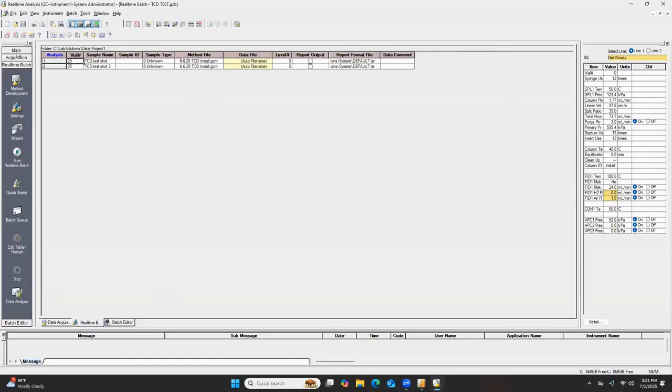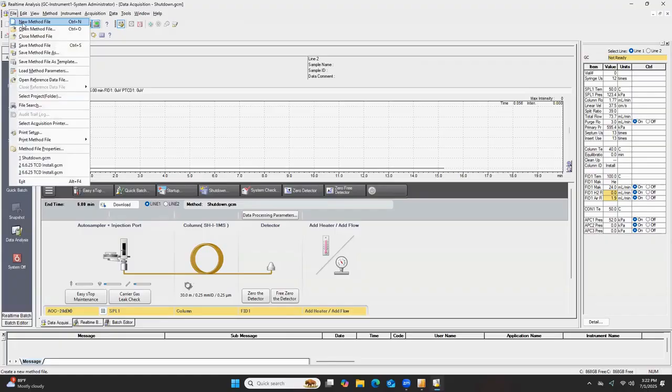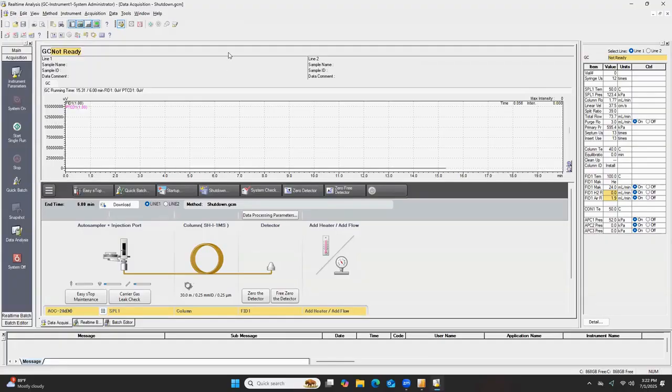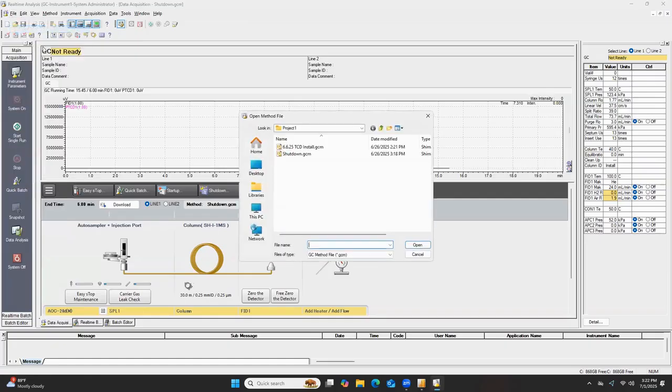Okay. So now that we went over the main icons you guys will work with the most, I'm going to go back to the data acquisition tab, because now I'm going to show you guys how to either A, create a brand new method, or B, how to open up a method that's already been created. It's the exact same as over there. So if you want to create a brand new method, when you're in the data acquisition tab, you'll click File and then New Method File. That pulls up a brand new method where you can input parameters. But I'm going to click Open Method File,